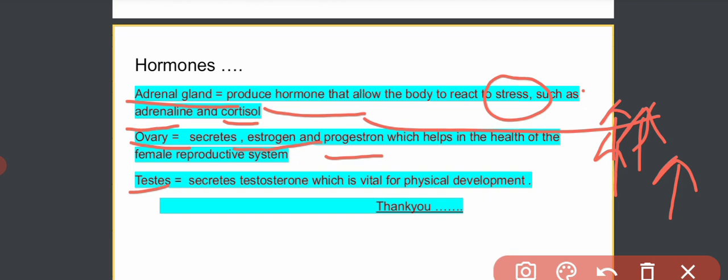For the ovary, after a female reaches age 14 to 15, it starts secreting, and we can see many types of changes in the body. Internally, we can see the menstruation cycle start, and physically we also see many changes in the body. Now the testis, in males, secretes testosterone, which is vital for physical development, for example beard growth and many other things we can see in the physical development of males, after a particular age.